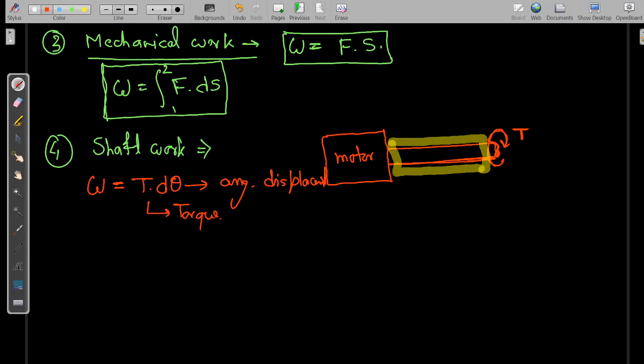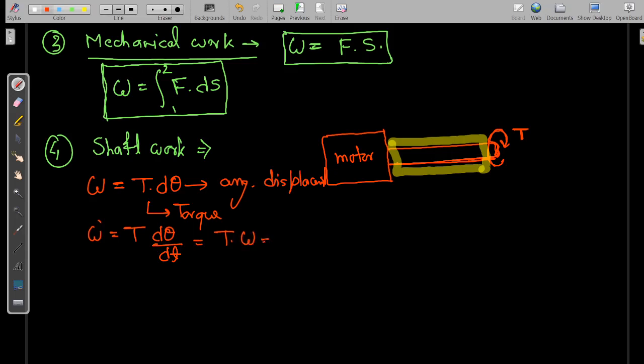If we want to find out the power, W dot will be T into d theta over dt, and we all know d theta over dt, the rate of change of angular displacement, is equal to angular velocity.